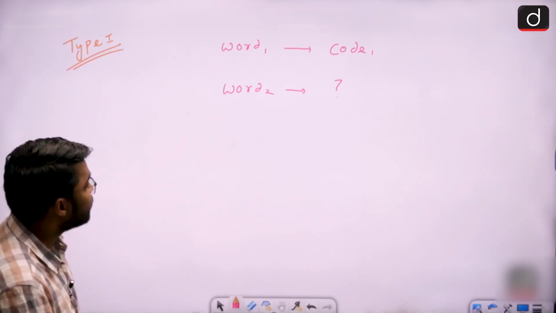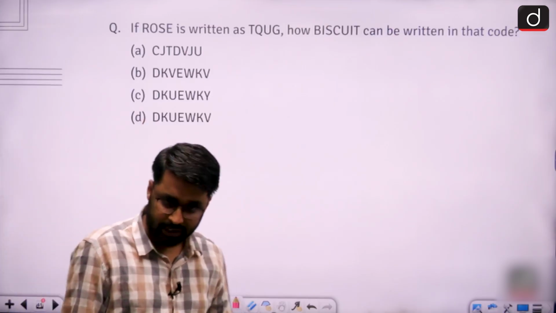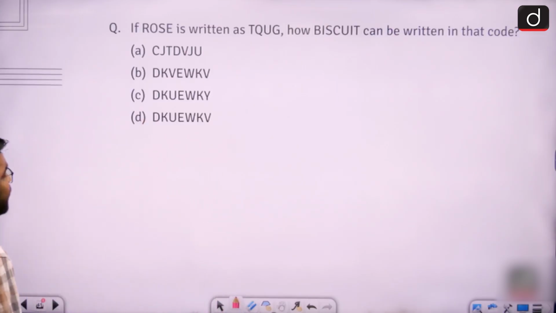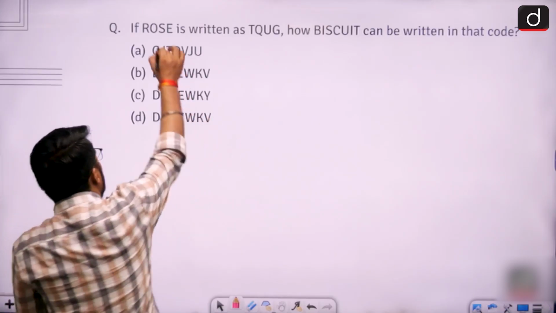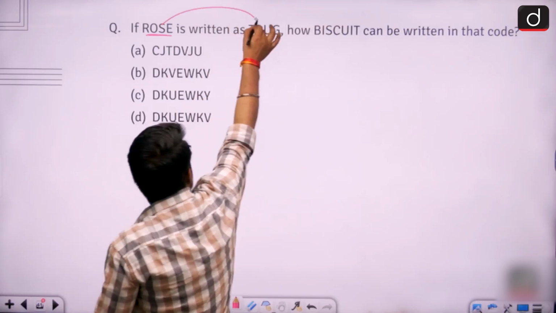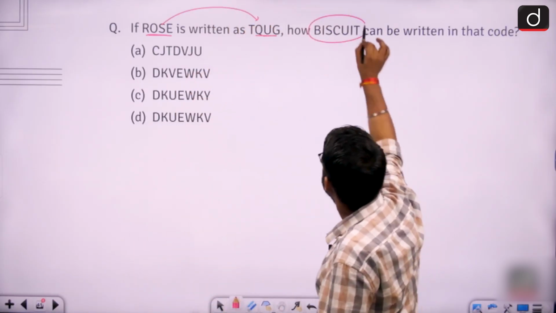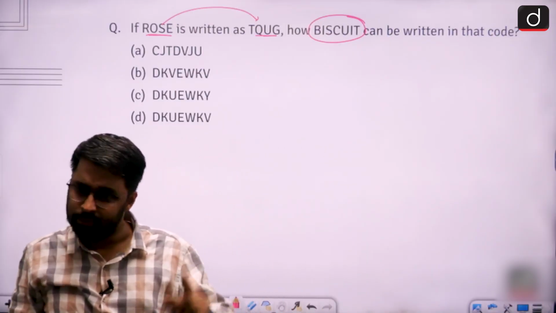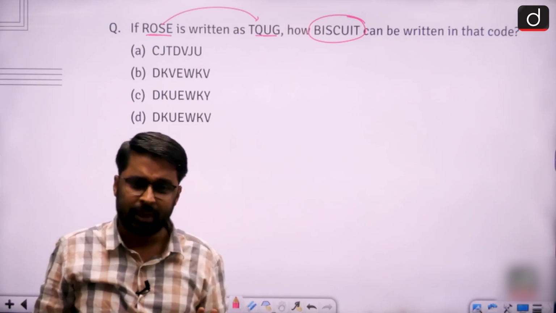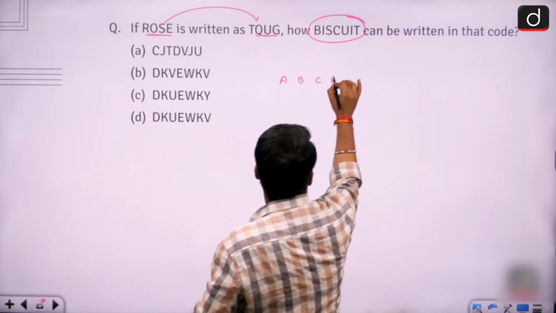Right. So in my exam, how am I going to decide that my question is of type 1? My examiner is going to give me a question like this. If rose is written as TQUG, then how can biscuit be written in that code? See, one word is given, its respective code is given, and now my examiner is asking me to find out the code of the second word. So obviously this question is of type 1. We know this very well.